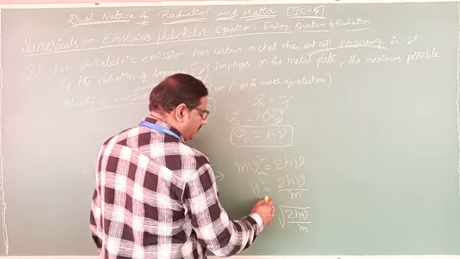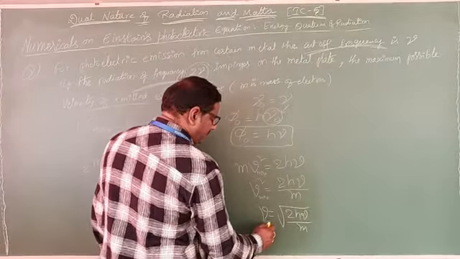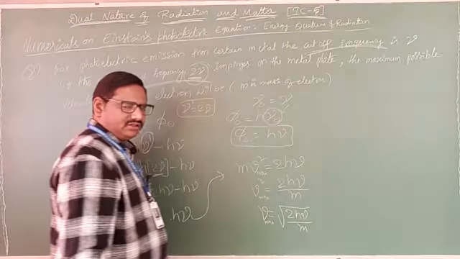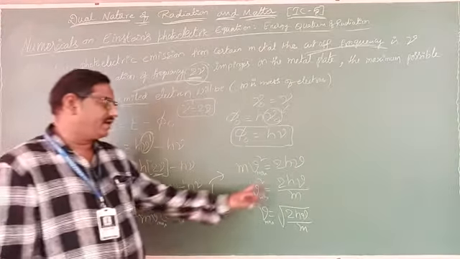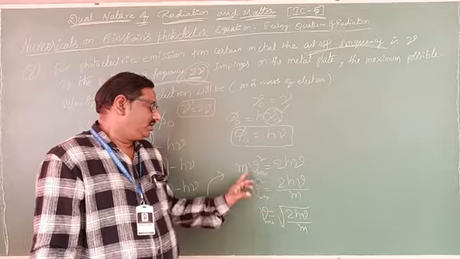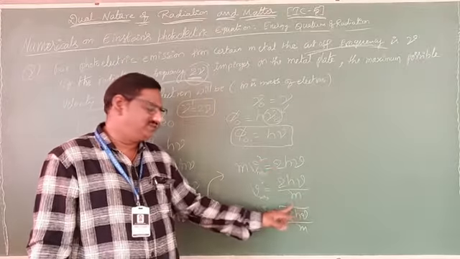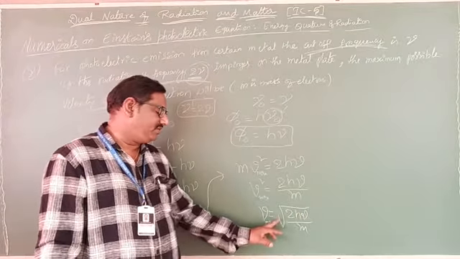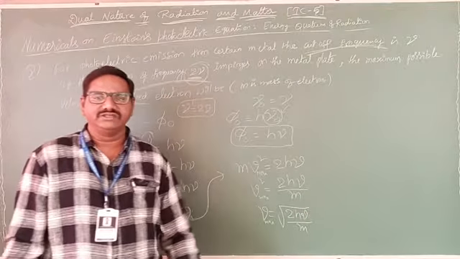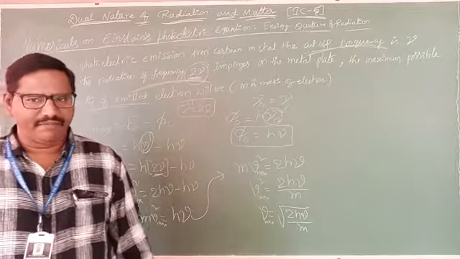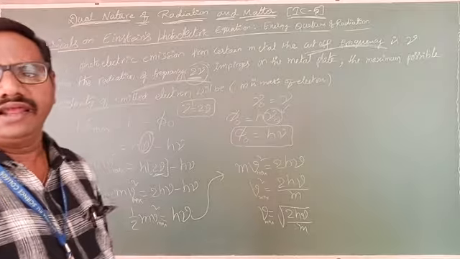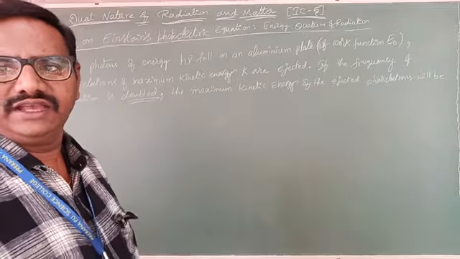So we will write it like this. V maximum equals, this 2 will go to that side and it becomes 2h nu. This m goes to that side, it will be divided. Then finally V maximum equals under root 2h nu by m. Okay.